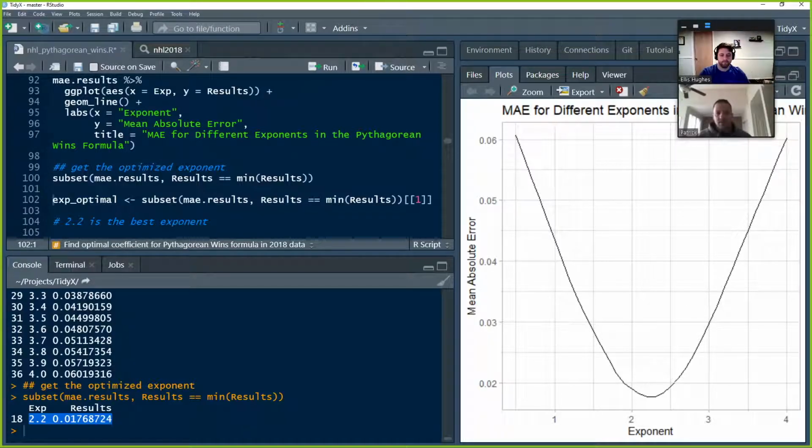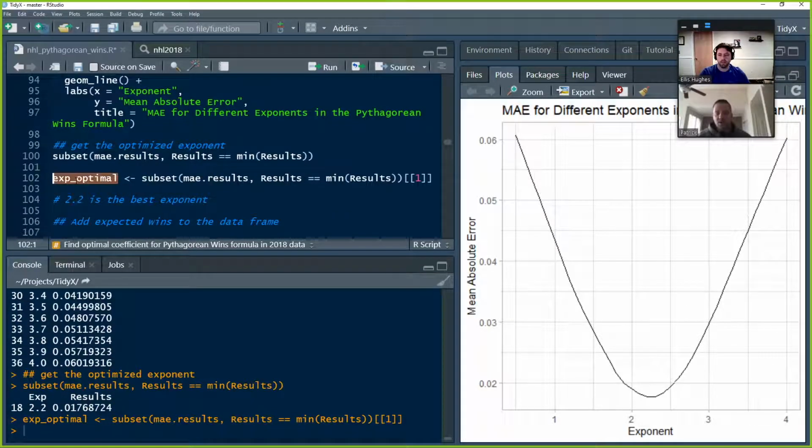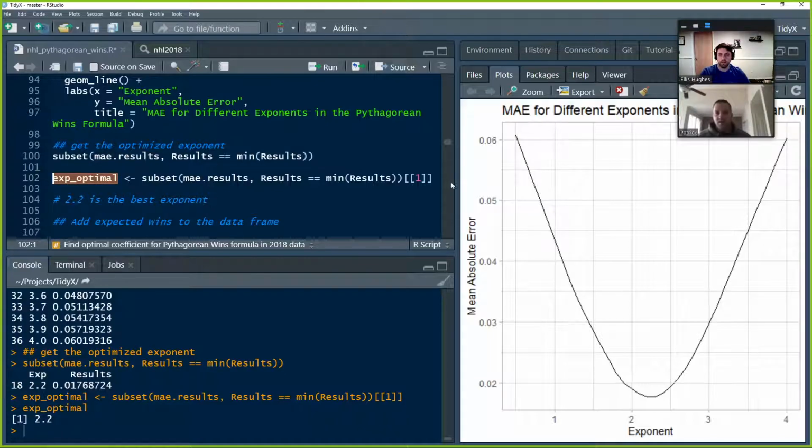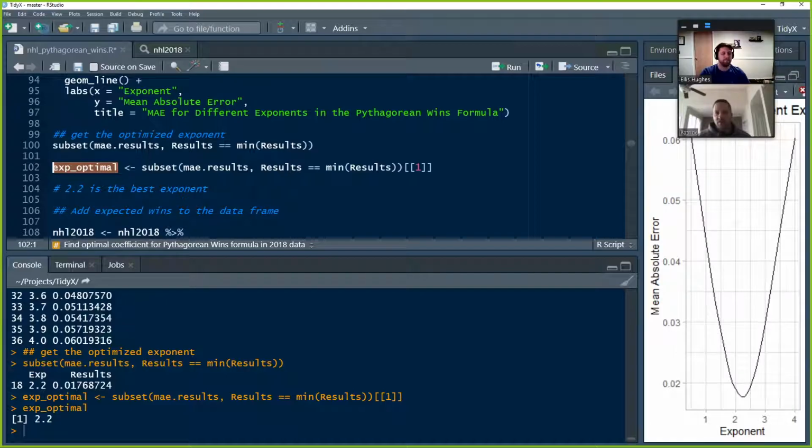So let's go ahead and grab that 2.2 exponent. Just in Googling around, I found people in hockey seem to have 2.19. So we're right around the same value that others have found. And look how little effort we put into getting this. We didn't do anything. We let the for loop figure it out for us. We don't have thousands of values that we're checking, but we got super close to what is industry standard, or at least what we could Google and find. Maybe not what an NHL analytics team would say, but online, what's available, we got really close to that with a very simple grid search.